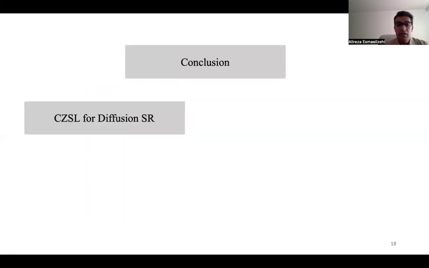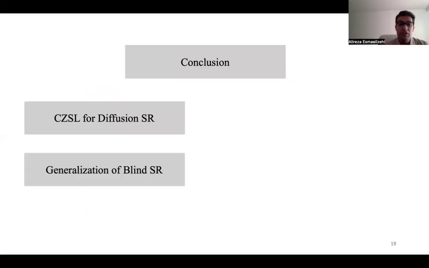As a conclusion, in this work, we have presented a compositional zero-shot learning-based scheme for image super resolution, and we target improving the generalization capability of SR schemes to the case of unknown real-world degradations.